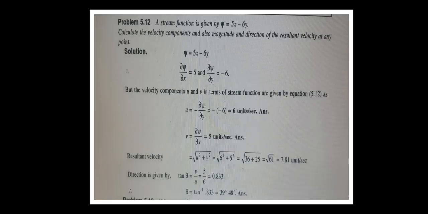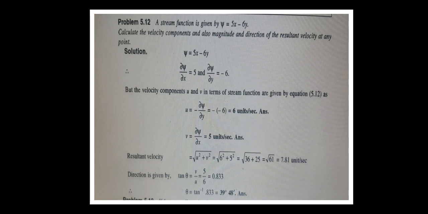Next, a stream function is given by psi is equals to 5x minus 6y. Thereby find the velocity components and the direction of resultant velocity at any point. So we can assume at any point. What is the value? Psi is equals to 5x minus 6y. Therefore dou psi by dou x is equals to 5 and dou psi by dou y is equals to minus 6.